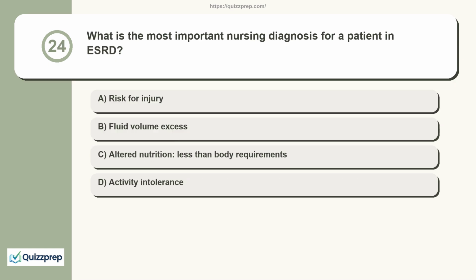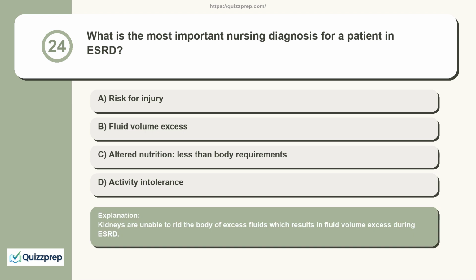Question 24. What is the most important nursing diagnosis for a patient in ESRD? Risk for injury, fluid volume excess, altered nutrition less than body requirements, activity intolerance. Kidneys are unable to rid the body of excess fluids, which results in fluid volume excess during ESRD.